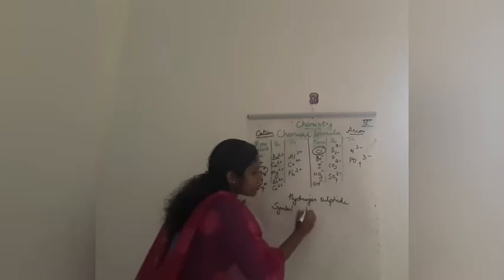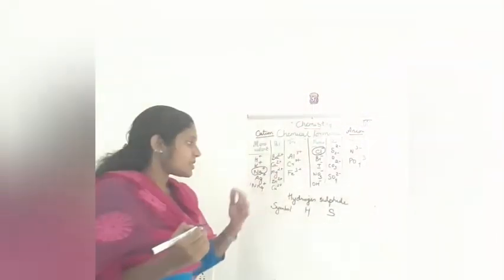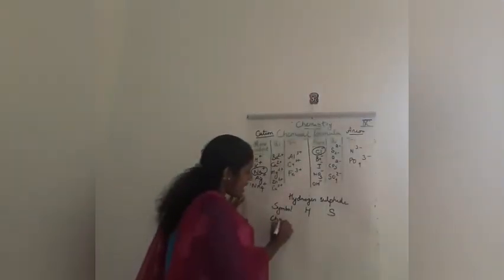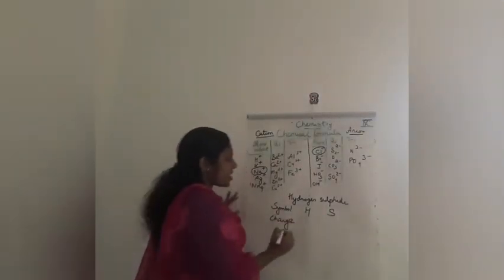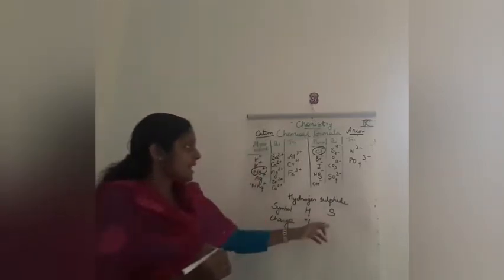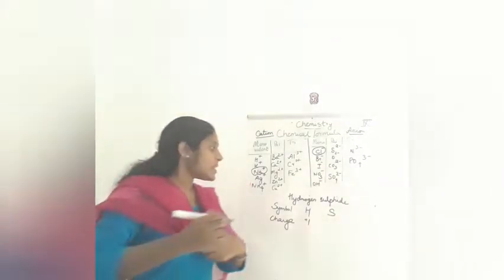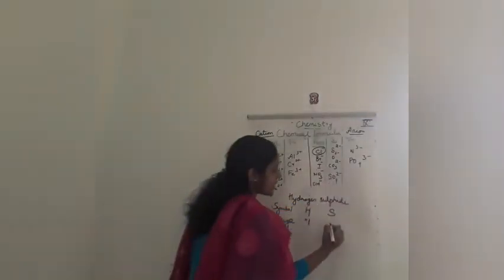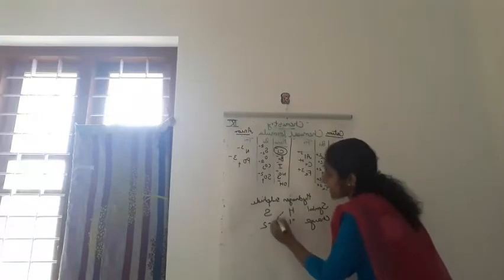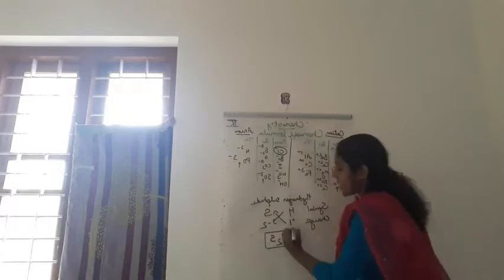Hydrogen is symbol H, then sulfur is symbol S. Okay, so then you are going to write the charge. Hydrogen charge എത്രയാണ്? It is +1. Then sulfide, SO4 2- sulfide ആണത്. So sulfide charge എത്രയാണ്? Now we are going to cross multiply it. H2S. H2S ആണ് hydrogen sulfide.